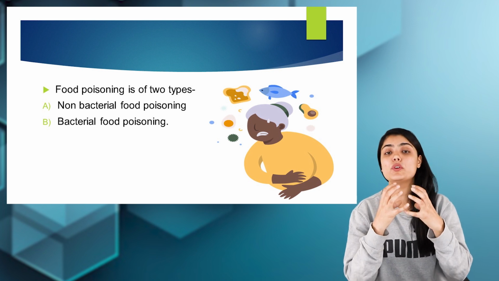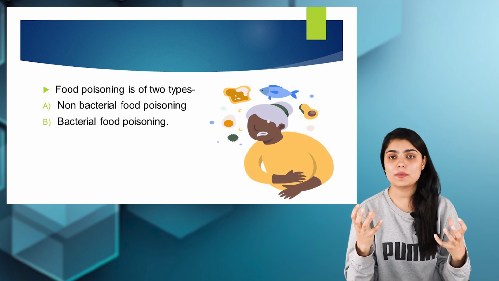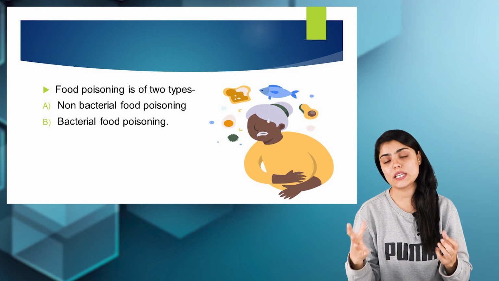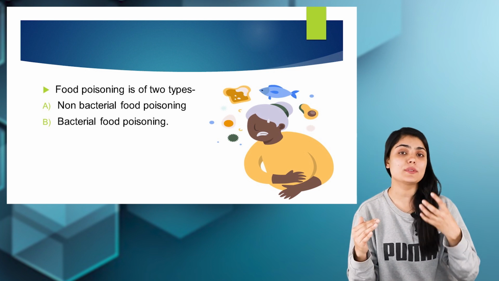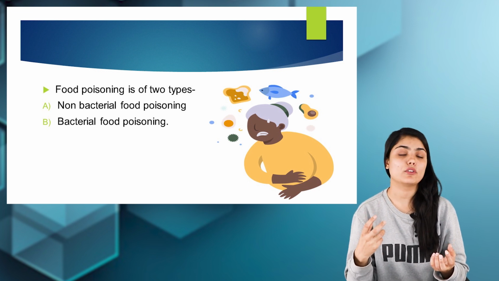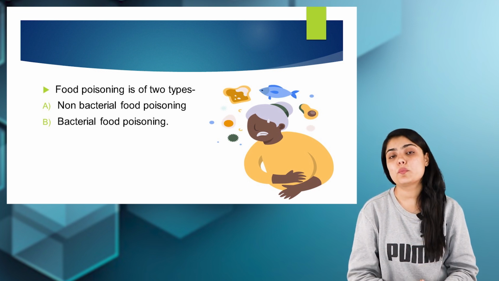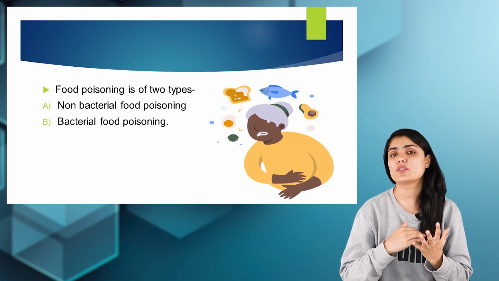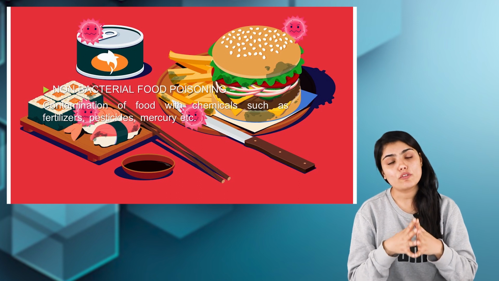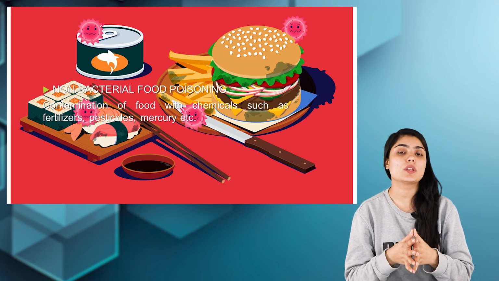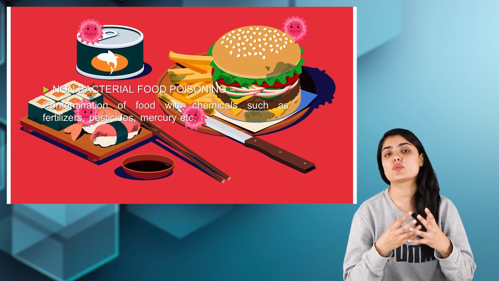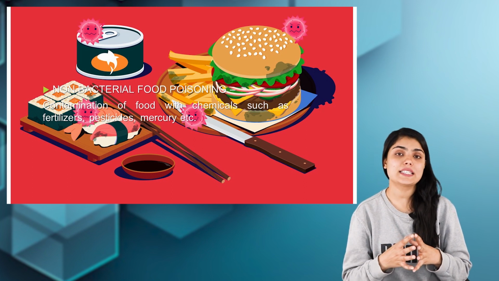So according to that, food poisoning is divided into two types: bacterial food poisoning and non-bacterial food poisoning. Non-bacterial food poisoning is caused by the presence of chemicals in the food that is consumed by the person, which may include fertilizers, pesticides, etc.